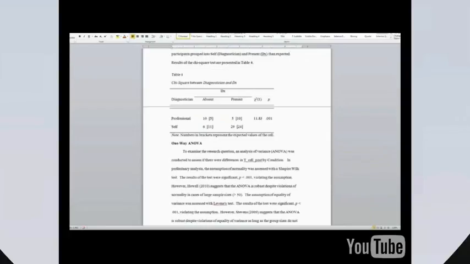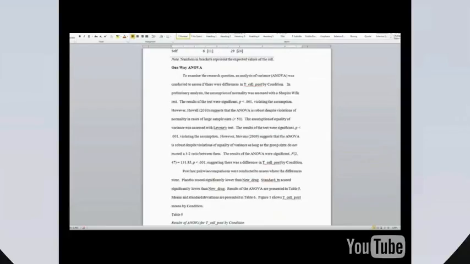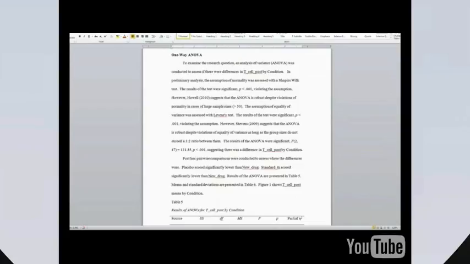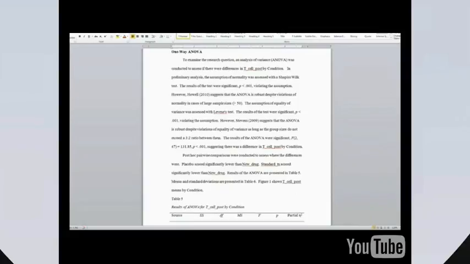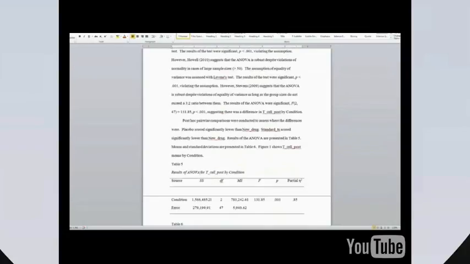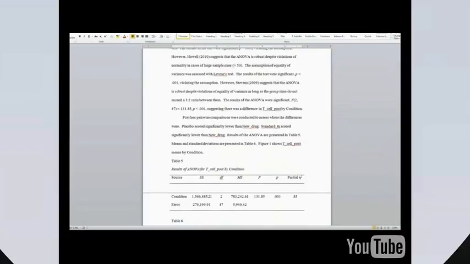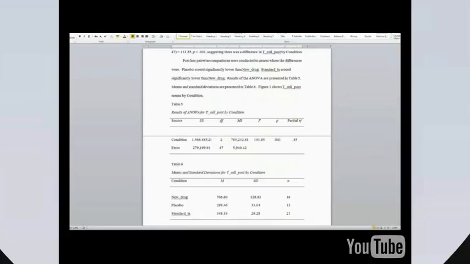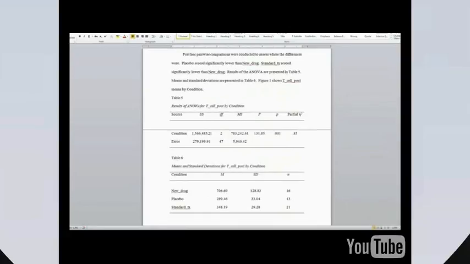In the one-way ANOVA, we're examining differences on T-cell post-scores by condition: new drug, placebo, and standard treatment. The assumptions of the analyses were automatically examined with the Shapiro-Wilk test. When selecting the one-way ANOVA, the assumption of equality of variance with Levene's test is automatically included. When the ANOVA is significant and the grouping variable has 3 or more levels, a post-hoc test is conducted, showing you which particular group differed from another group.